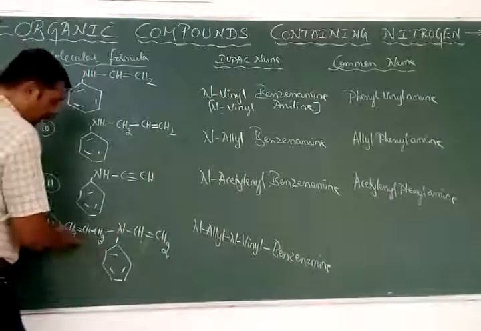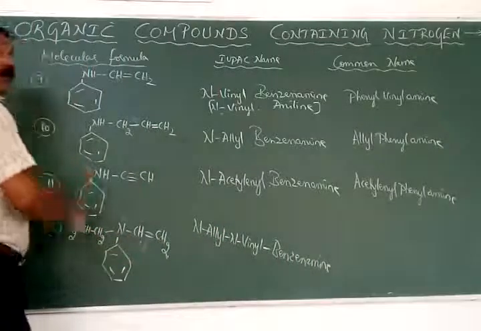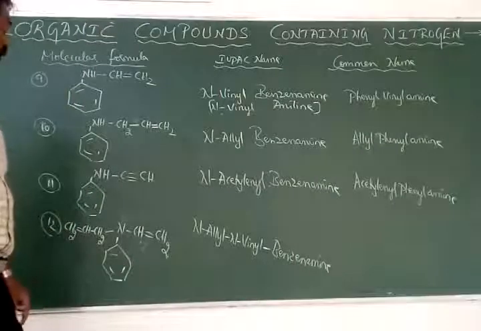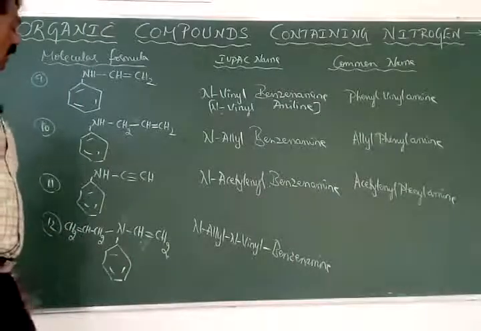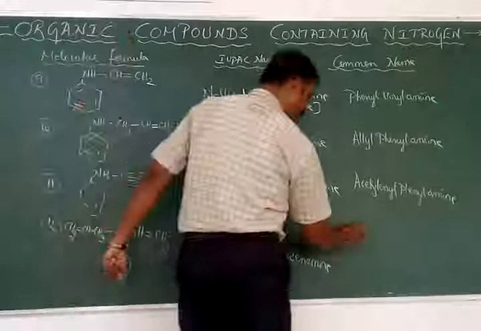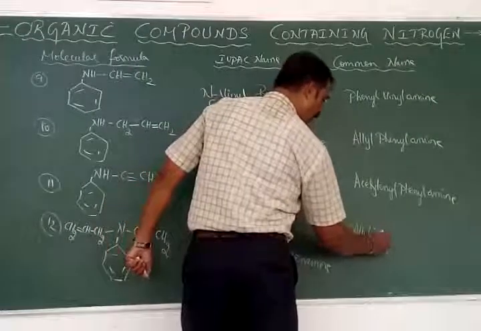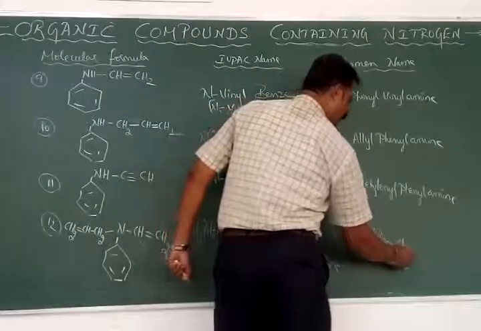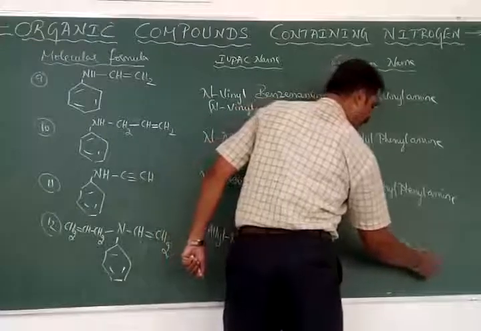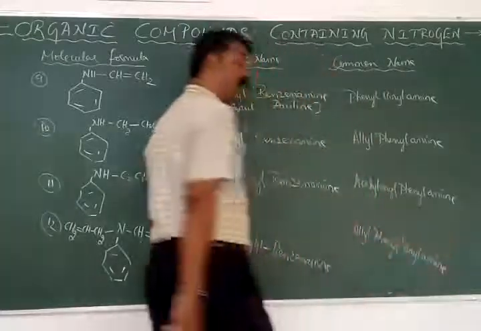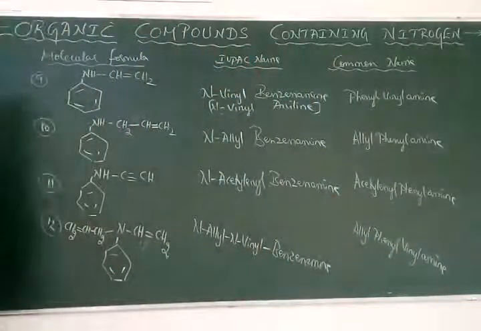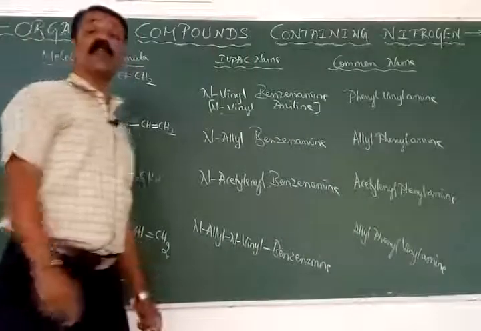This is the allyl group, this is the vinyl group and this is the phenyl group, as it is an example for a tertiary amine. Which comes first here? The allyl, I think. Allyl phenyl vinyl amine.